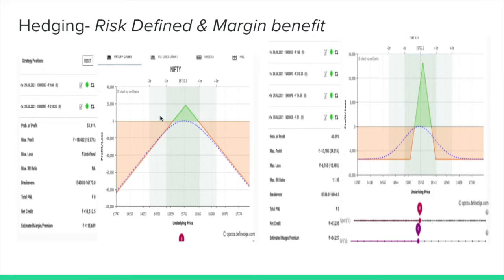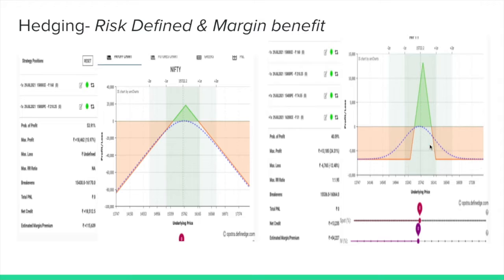This is another example. Here you are using a strangle. A strangle is a non-directional strategy, where you don't know which direction the market will go, but you assume that the market may hover around a certain range and then you trade it. But look at the cost involved. It is very costly, more than 1 lakh 20,000 something for a strangle, and it is heavy risk if you are carrying forward a strangle overnight. The next day if it's a gap up or a gap down, you are gone, depending on the intensity of the gap, you are destroyed, right?